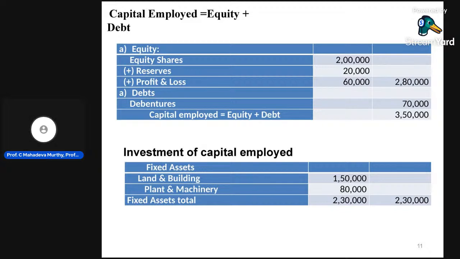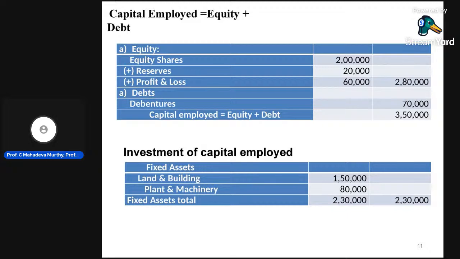Therefore, we need to add reserves and profit and loss. If it is profit, add it. If it is loss, deduct it. Equity shares plus reserves, less loss, or plus profit. The outer column is 60,000. Total: 2 lakh equity shares, reserves 20,000, and the profit and loss account of the previous year 60,000.